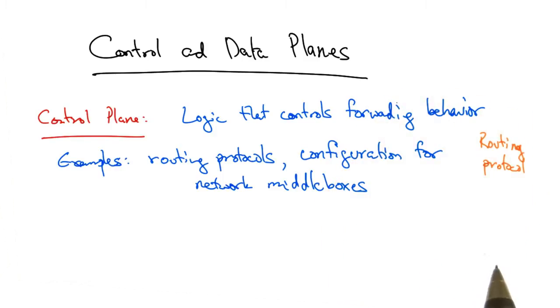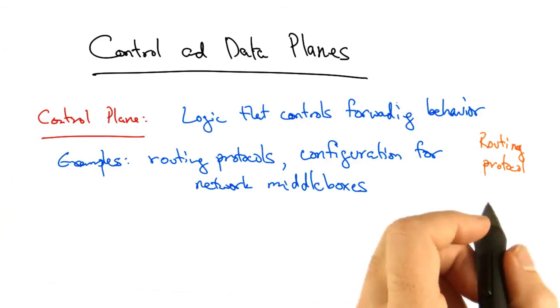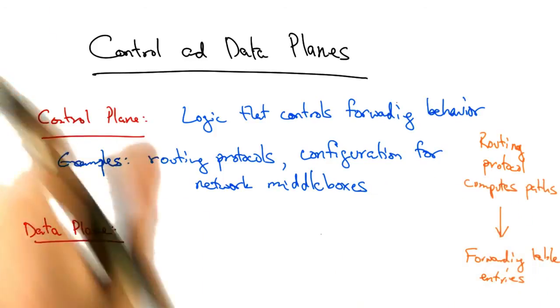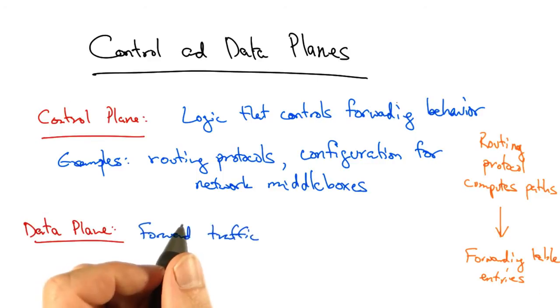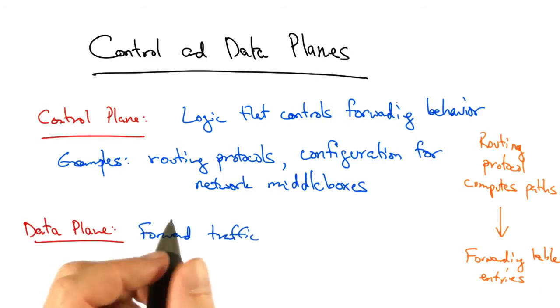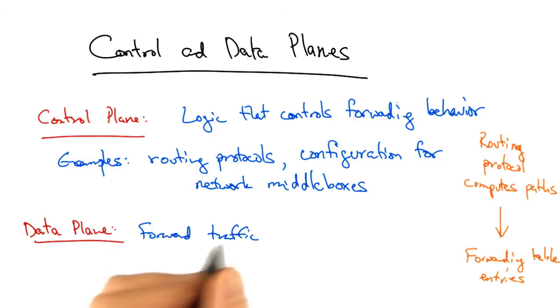Now, a routing protocol might compute shortest paths over a topology, but ultimately the results of such computations must be installed in switches that actually do the forwarding. The forwarding table entries themselves, and specifically the actions associated with forwarding traffic according to the control plane logic, is what constitutes the data plane.